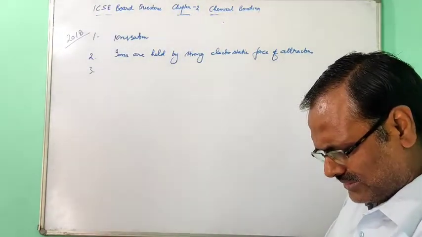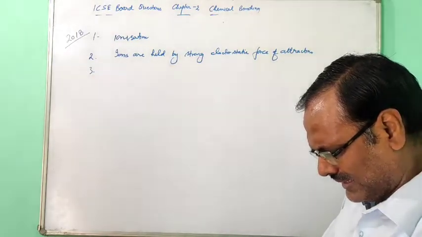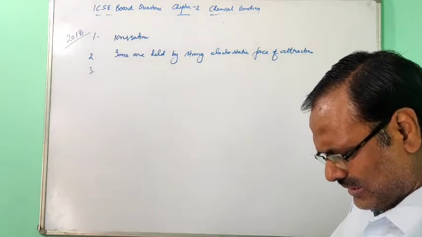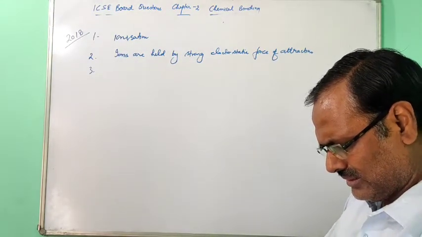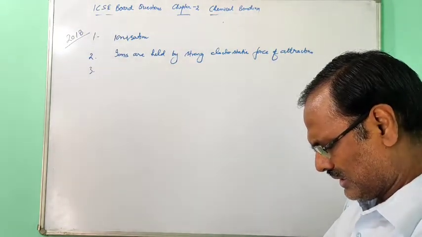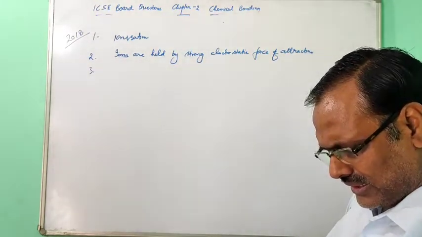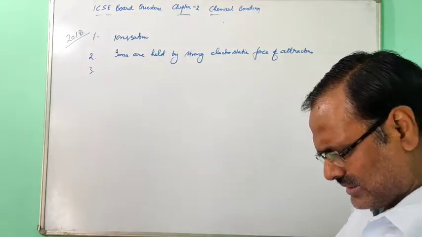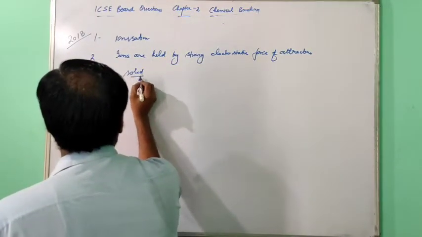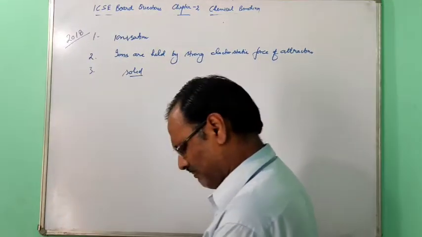Fill in the blanks with the correct choices in the bracket. Ionic or electrovalent compounds conduct electricity in their. What is given? That ionic or electrovalent compounds do not conduct electricity in their solid state. In solid state, they will not conduct the electricity.